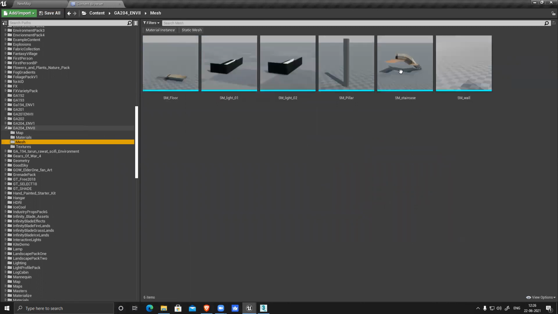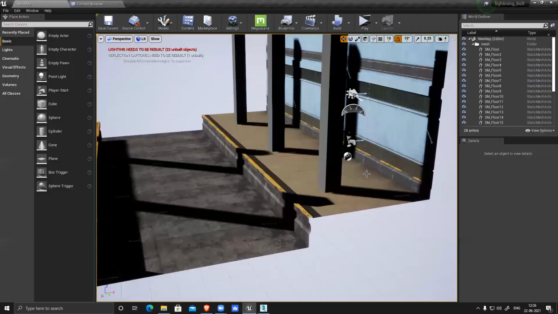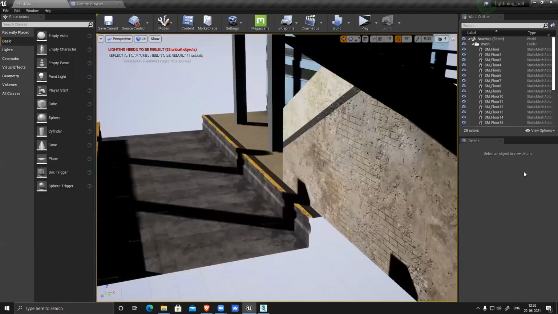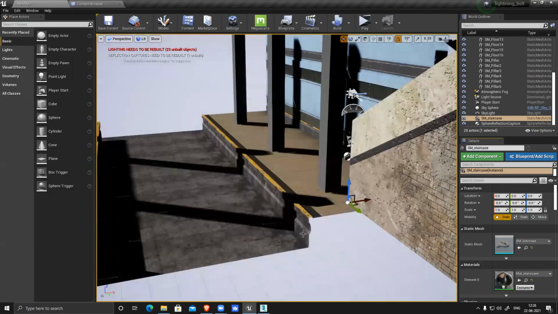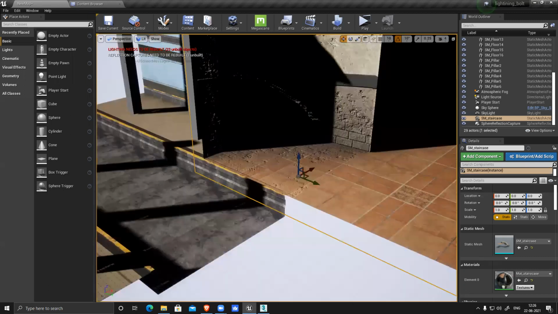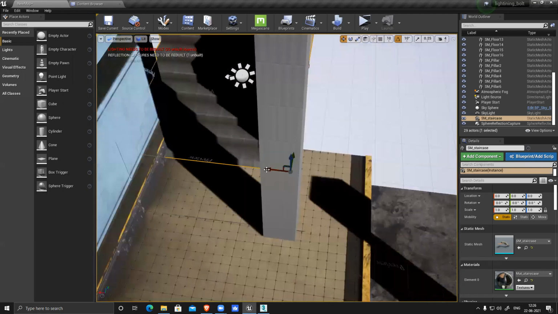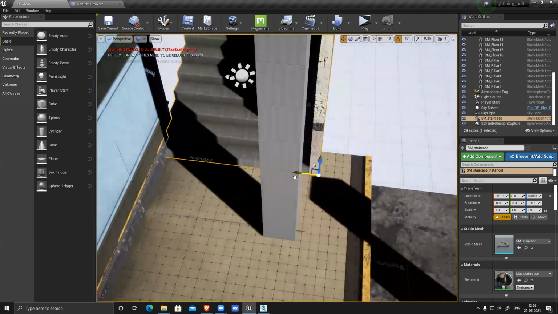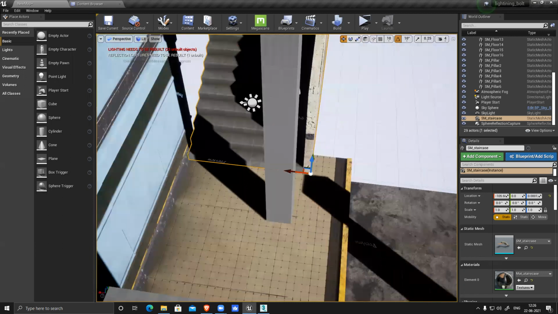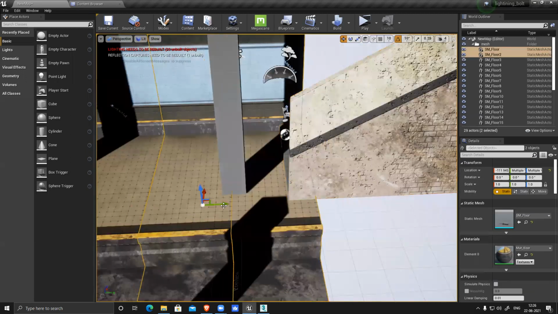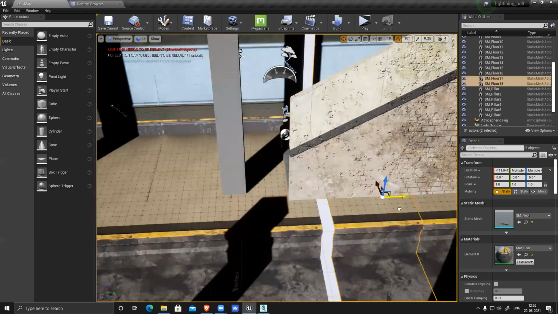My mesh color and everything is ready. I believe this is also ready. You can see all the color, everything came here. Now staircase, select this one, bring it here, make sure location, make it 0. You'll see it will automatically go to the grid point 0, 0, 0. And now I can align this. Slight intersection, so there is no edge or anything. And for this, I can just select a couple of them, Alt, continue this.